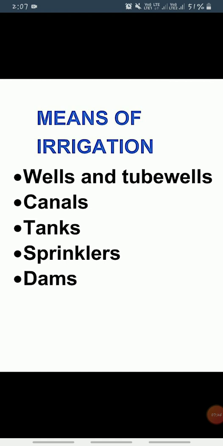Now come to the canals. So in the northern and the coastal plains, small channels are dug to take water from the rivers to the fields. So these are called canals. जो northern और coastal plains हैं, हम लोगों ने पढ़े थे ना. Okay, so small channels जो होते हैं, पानी के channels वो dug किए जाते हैं रिवर्स के पास, ताकि जो रिवर का वाटर है वो उन चैनल्स के थ्रू जो क्रॉप्स हैं या जो भी हमारे फील्ड्स हैं वहाँ तक पहुँच सके.